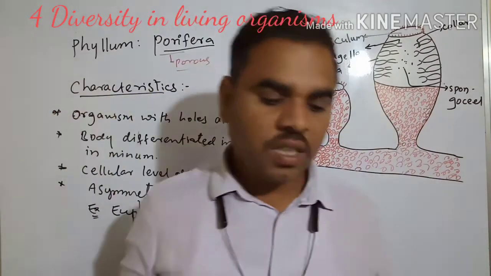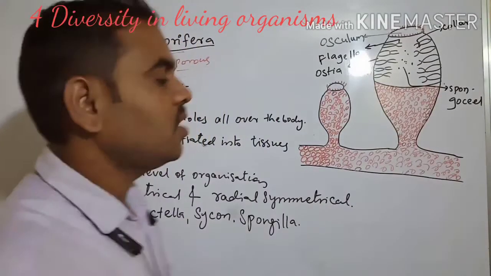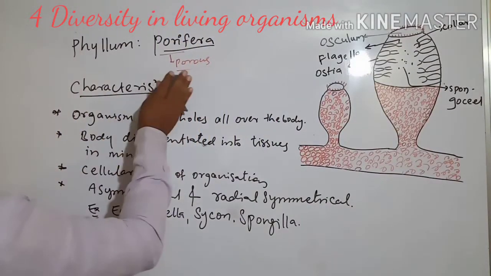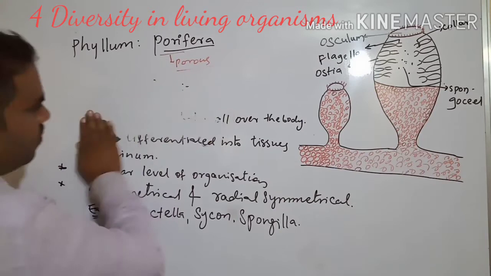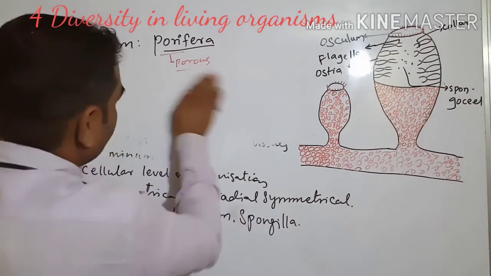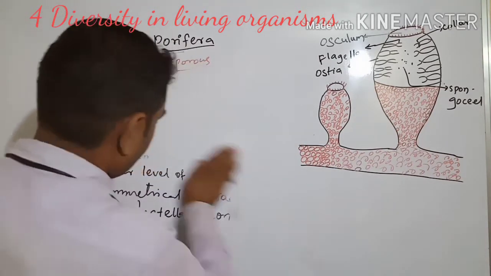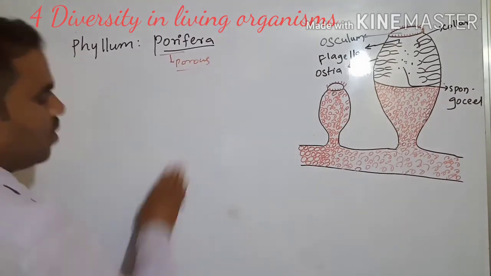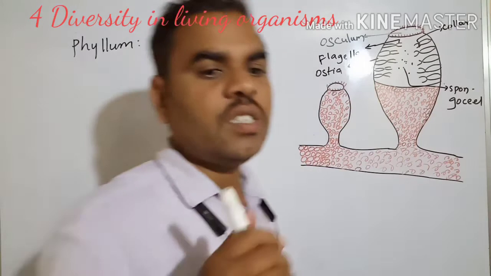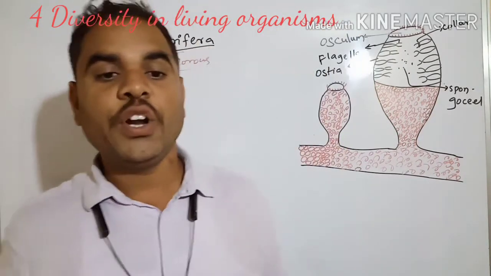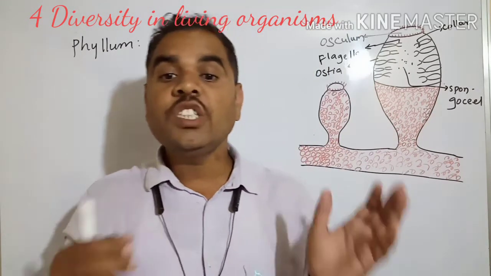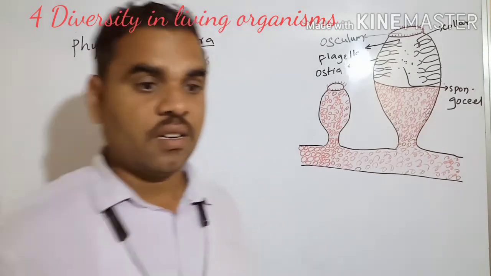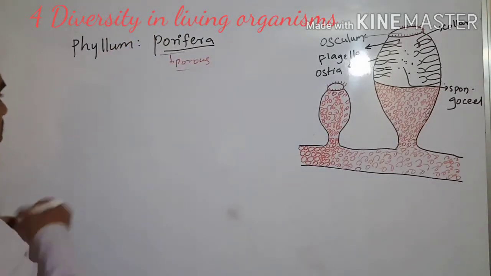Next we have to see the structure. What is their structure? Hard, protective covering, withstand body skeleton.